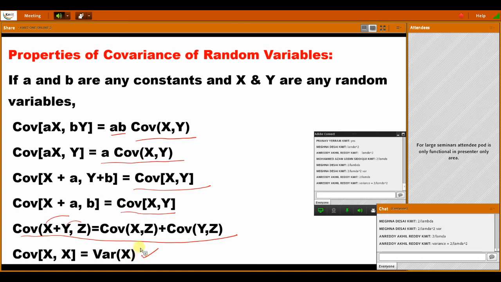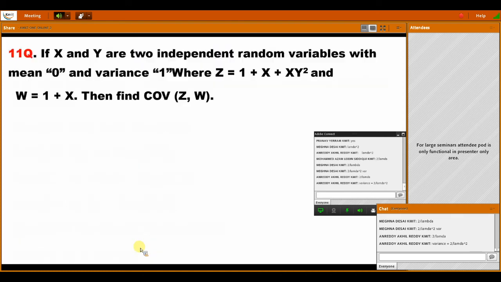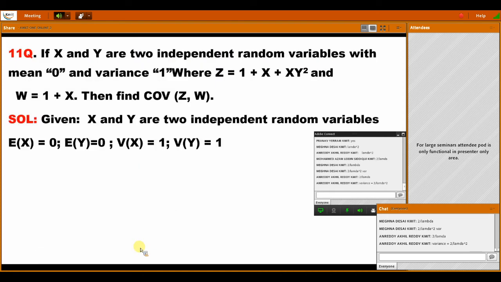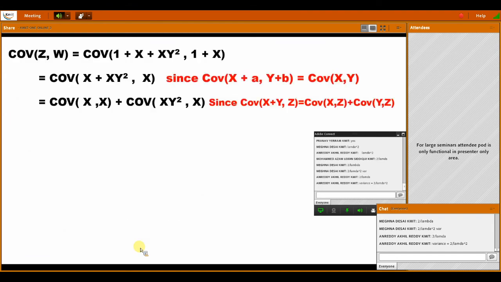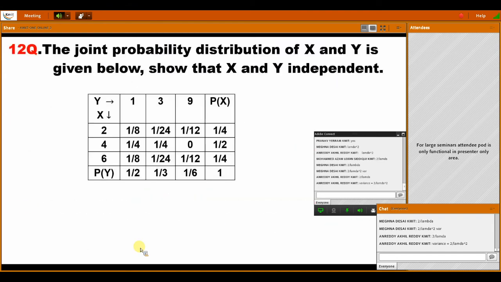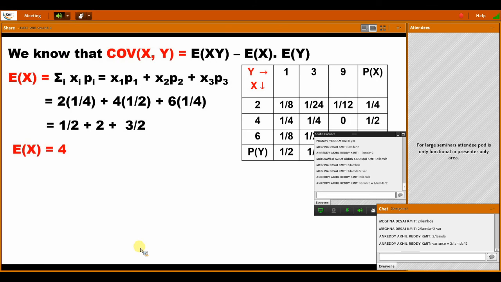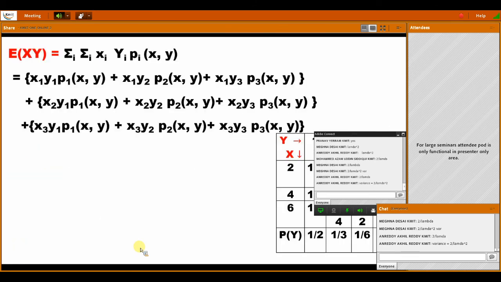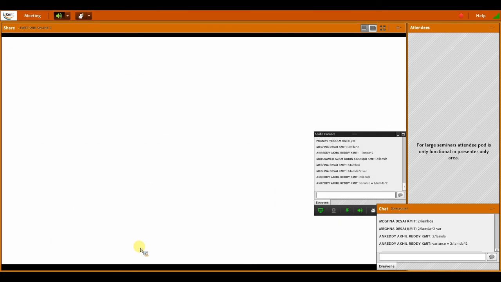Clear? You have to remember these formulas. And some subjective type problems here. These are the subjective type problems, not objective. So we need to do them fast.